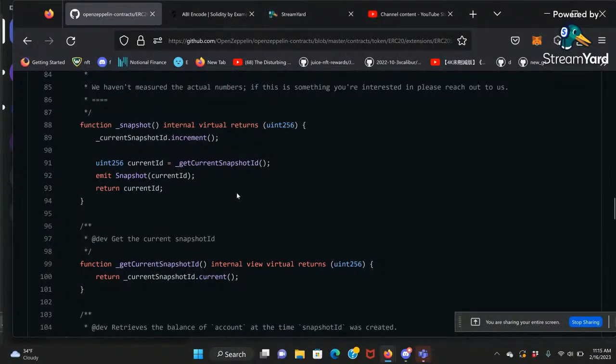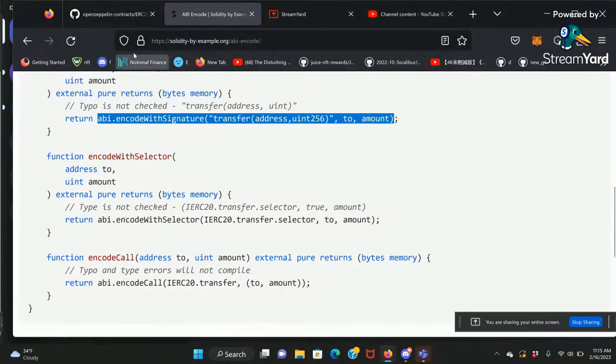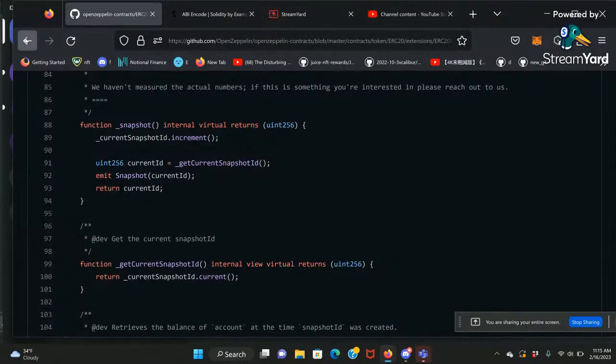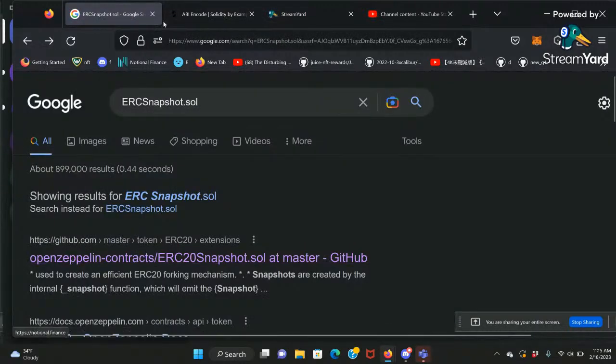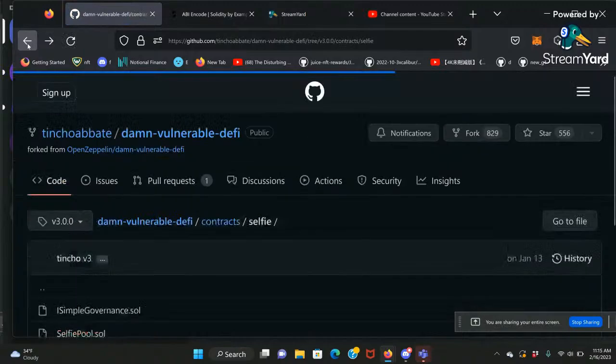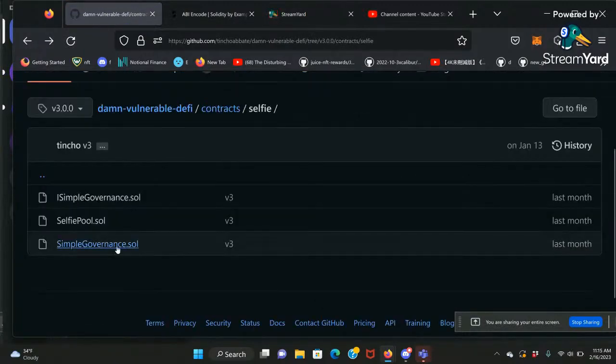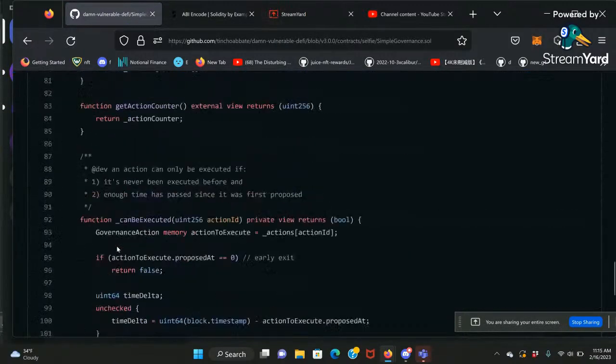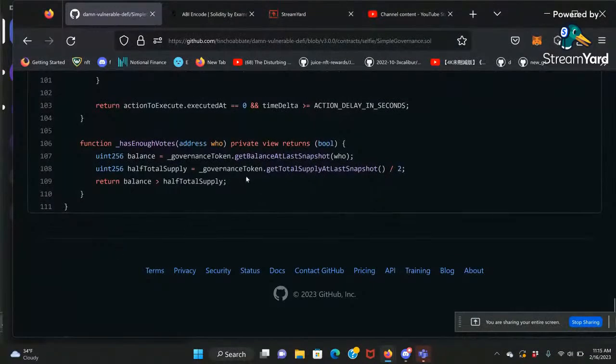We talk about this, and then you are able to retrieve the balance because here, when we check the balance, we have this function.